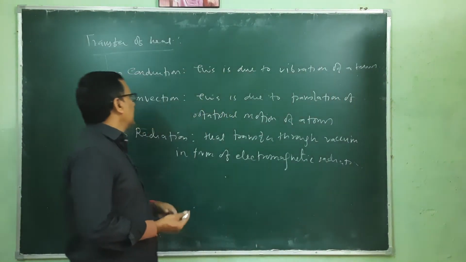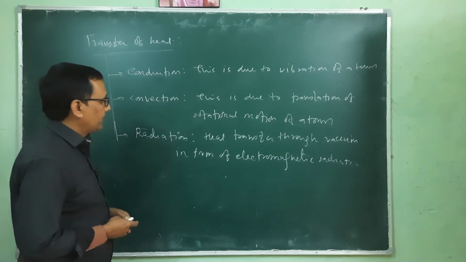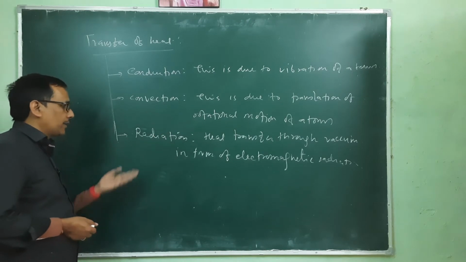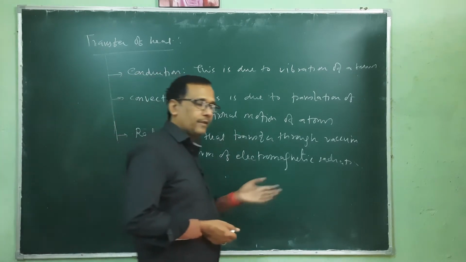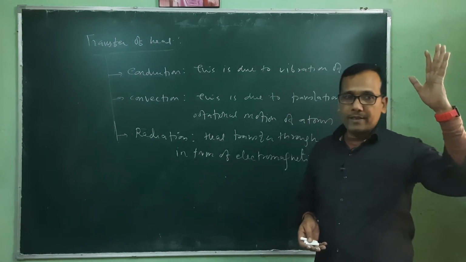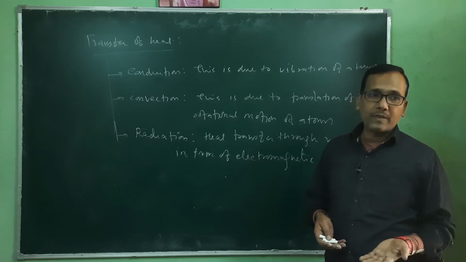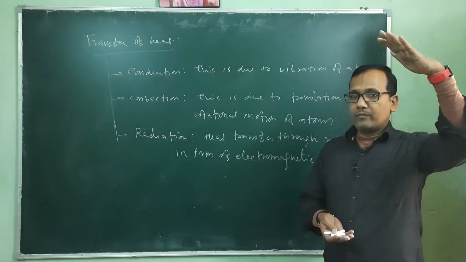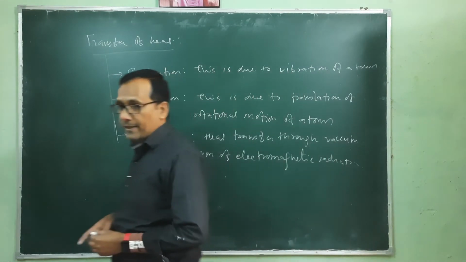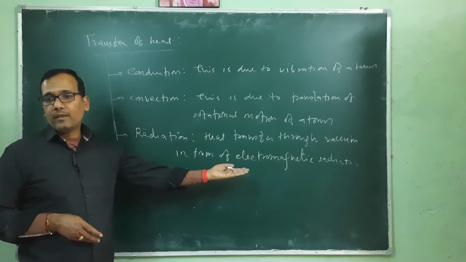So this is the convection method where atoms transfer from one place to another, from a higher temperature region to a lower temperature region. And for radiation, the example is the sun. The sun gives heat energy, and we are getting that energy, and it is passing through a big region which is actually vacuum.